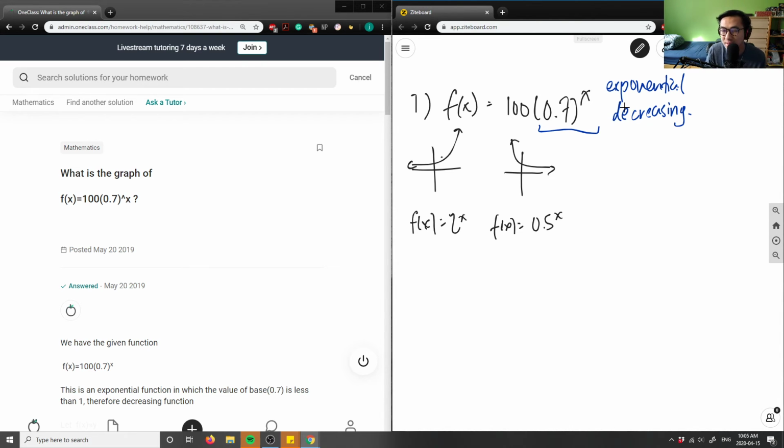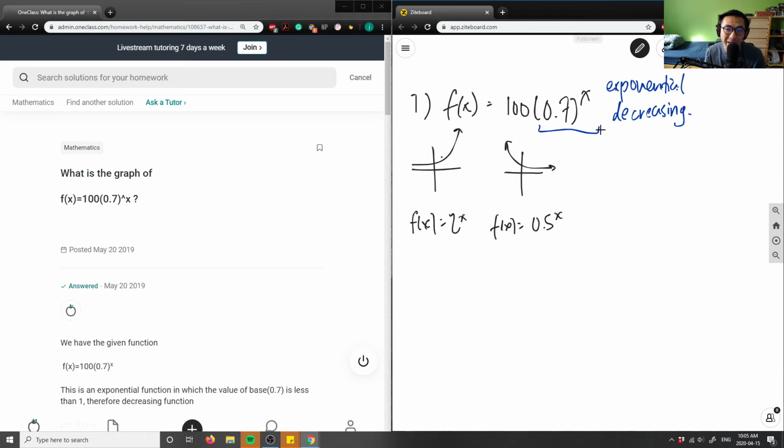So in this case, we have the second case here, because our base is between 0 and 1. Let me not erase this first. Let me redraw that. And what we're going to do is solve for some properties of our function here. So let's solve for our x and y intercepts.